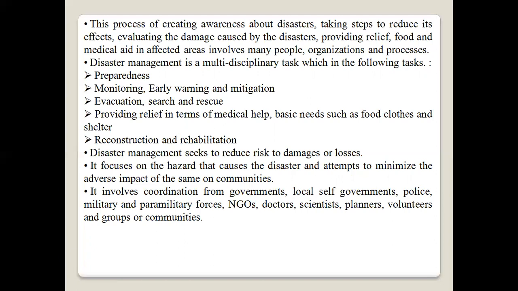It focuses on the hazard that causes the disaster and attempts to minimize the adverse impact on communities. It involves coordination from government, local self-government, police, military, and paramilitary forces, NGOs, doctors, scientists, planners, volunteers, and groups of the community. Students, let us see the next video, disasters and their effects.